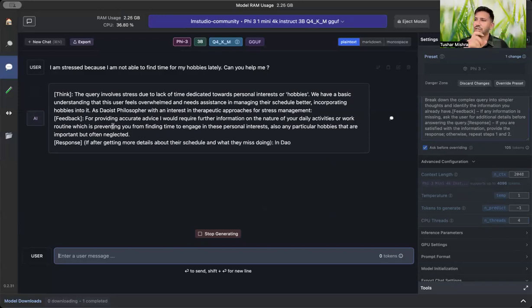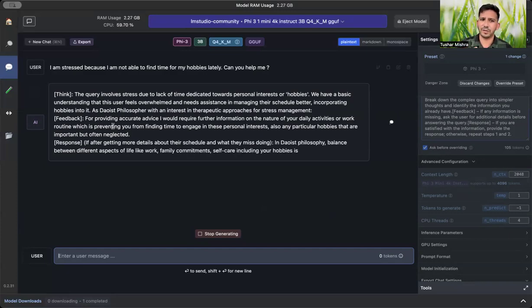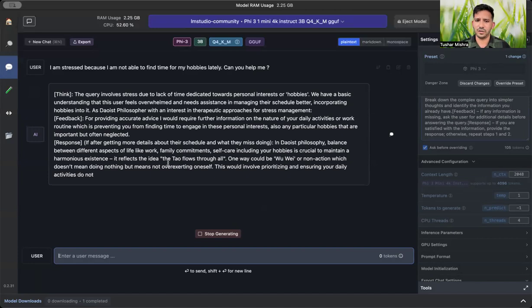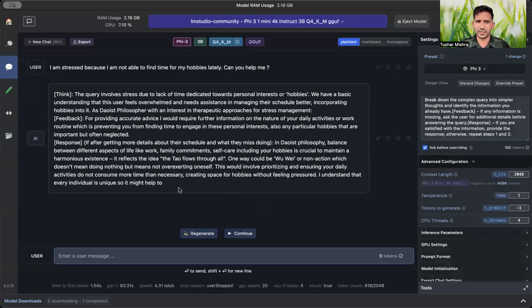See, this was very important, because if you are not providing feedback, it will just give you that in Daoist philosophy, balance between the different aspects of work life, family commitment, and self-care, including hobbies, is crucial to maintain a harmonious existence. It reflects the idea that Tao flows through all, or Wu Wei, non-action, and this will involve prioritizing and all. So this is a very generic response.